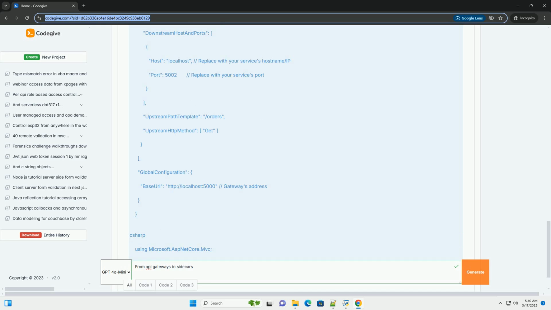Responsibilities. Sidecar proxies typically handle the following. Service discovery: finding the location of other services in the network. Traffic management: routing, load balancing, and circuit breaking. Security: mutual TLS authentication, authorization, and encryption. Observability: metrics collection, tracing, and logging.